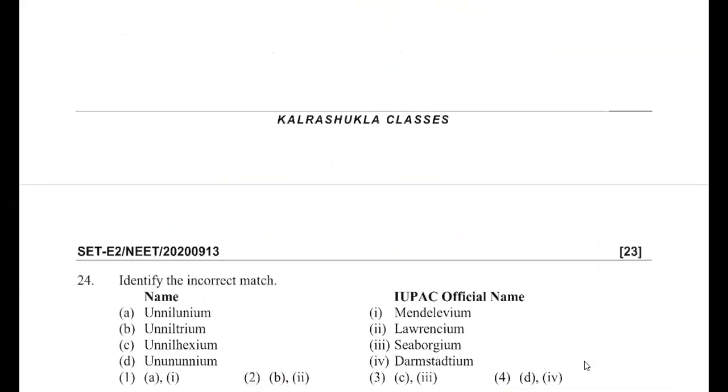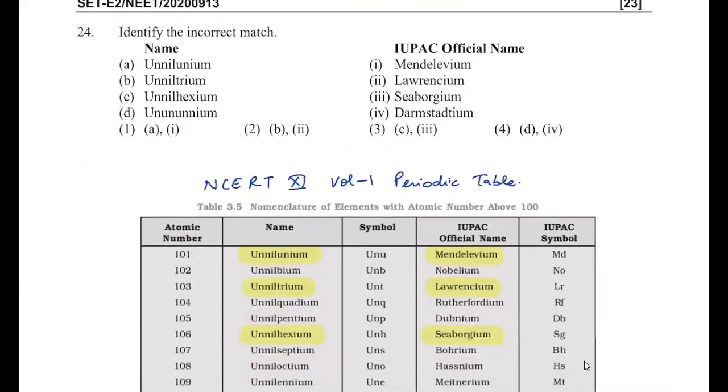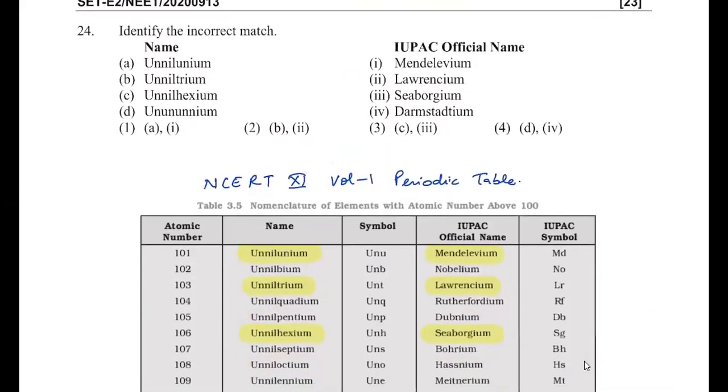Then the next question is given, identify the incorrect match. It's given unnilunium. So first you can either refer to the NCERT book or first write their atomic numbers. So unnilunium is 101, unniltrium is 103, unnilhexium is 106, and unnunnium is 111.